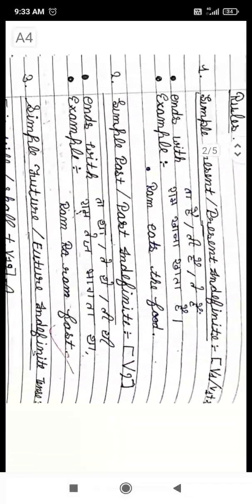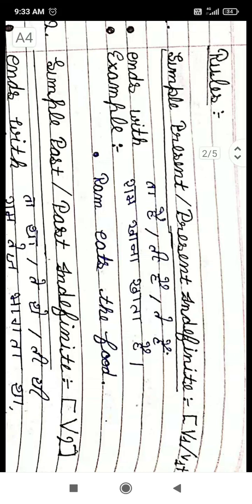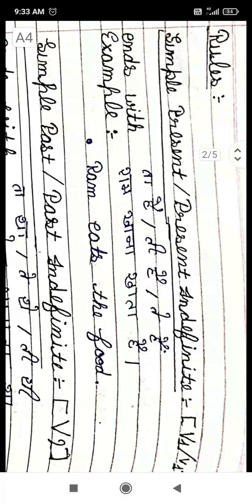Now we will study their rules and how to use them. First of all, come to simple present tense, which is also known as present indefinite tense. This tense is used when we have to speak about an action which regularly happens in our life, like we go to school daily. If we have to speak this sentence, then we have to use simple present tense, meaning the action which is a part of our routine or a part of our habit.